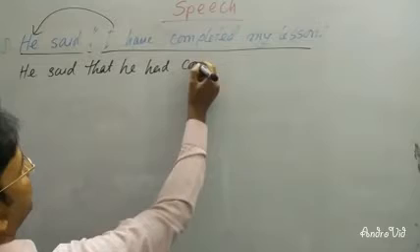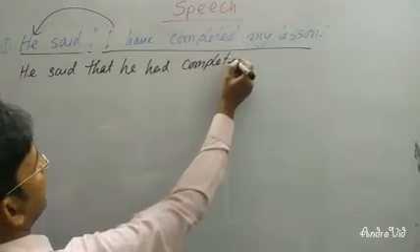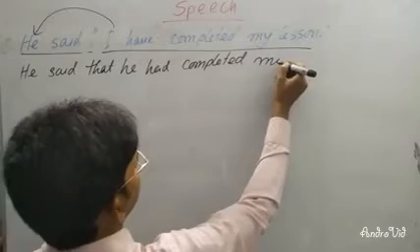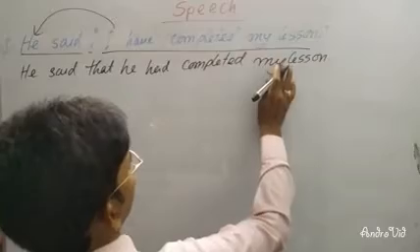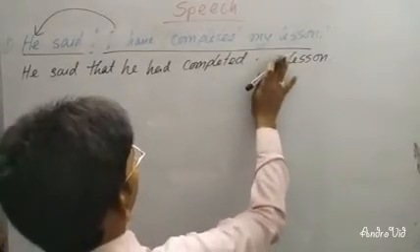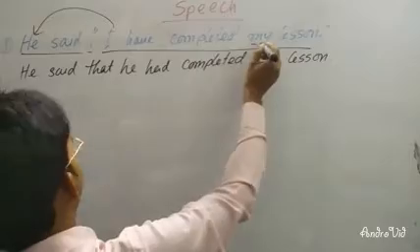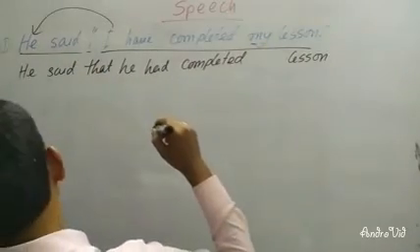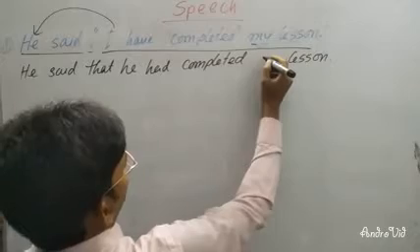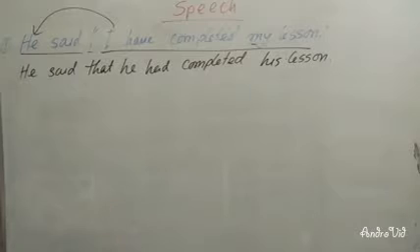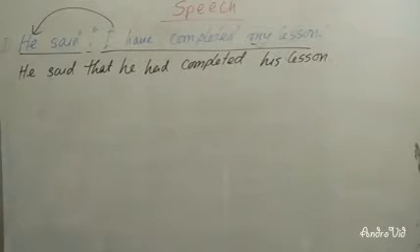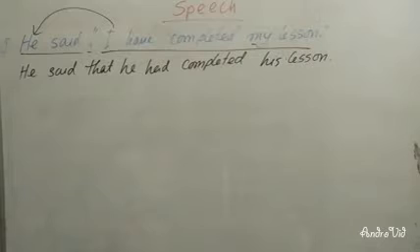Had, then completed my lesson. My lesson will be changed here. My is also first person, so it will follow the subject of the reporting verb: his lesson. Dear students, you can say he said, inverted comma, I have completed my lesson. It will be: he said that he had completed his lesson.